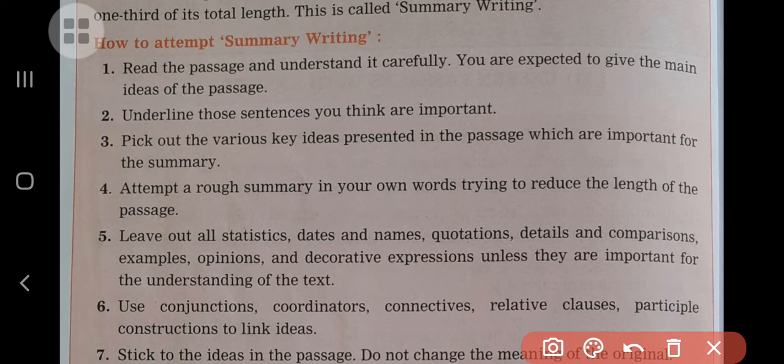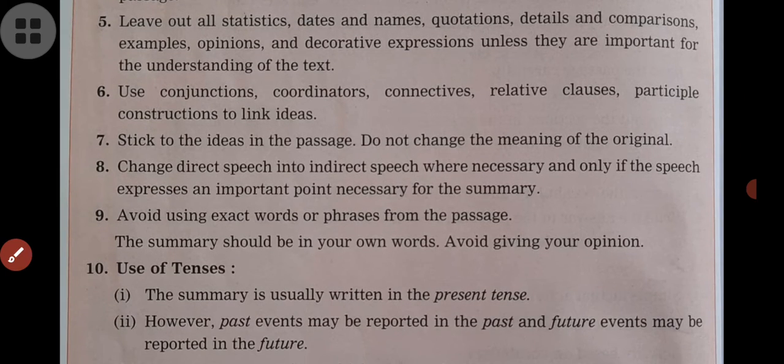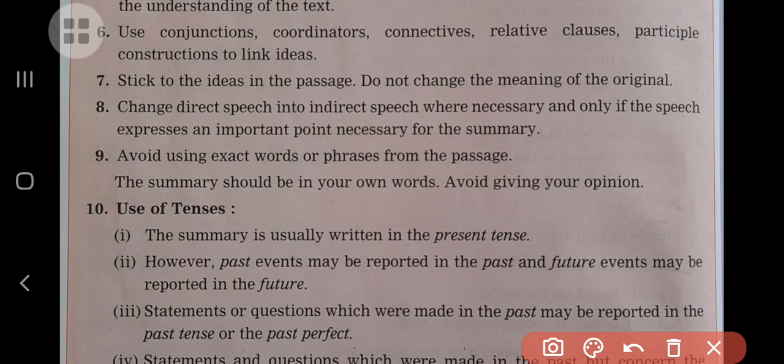Okay, next we have to see the use of conjunctions, coordinators, connectives, relative clauses, and participle constructions to link ideas. You already know the conjunctions and coordinators, which you have studied in grammar.